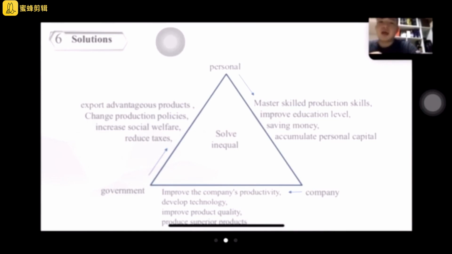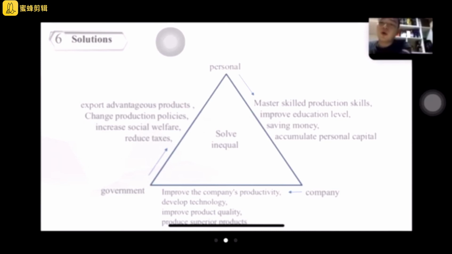And finally, I think the most important is the government. The government should give some policies to people and companies so they can export advantaged products, change the production policy, increase social wealth, reduce taxes, and so on.